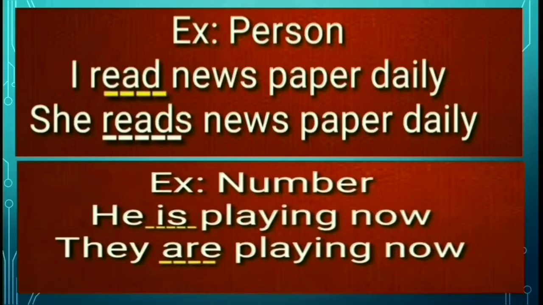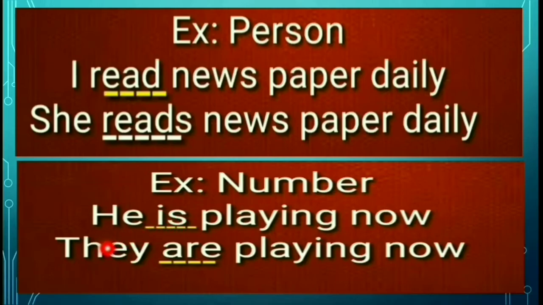So here read is a finite verb. Next, numbers. There are two types of numbers, singular number and plural number. Look at the example. He is playing now. Here he is a singular number, so the verb is singular.